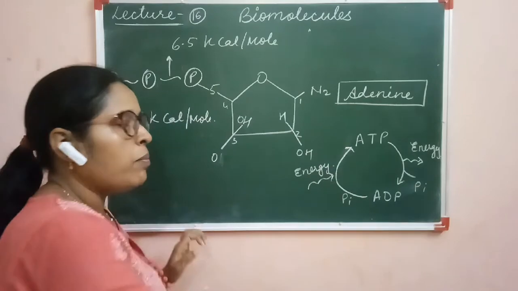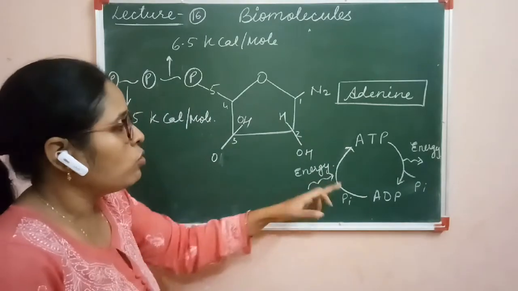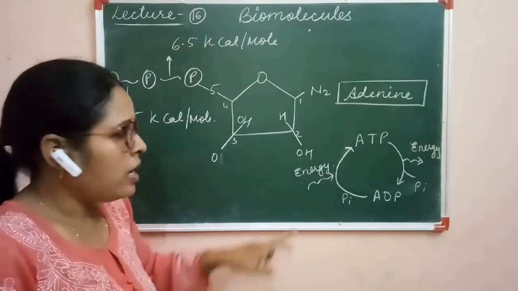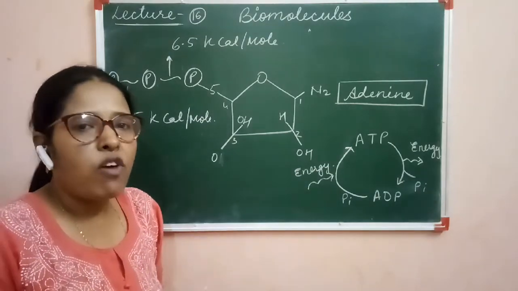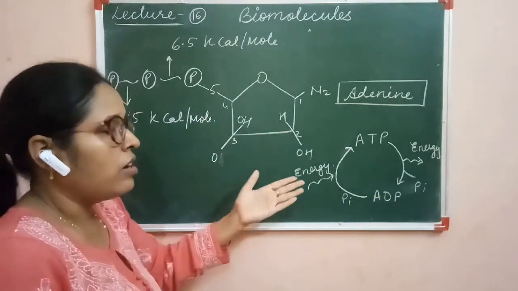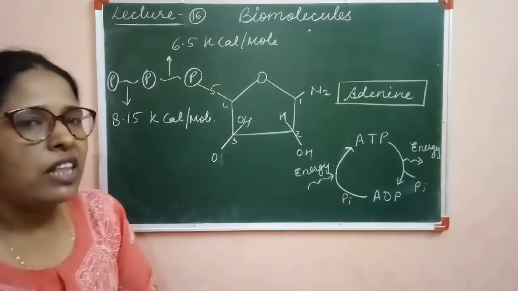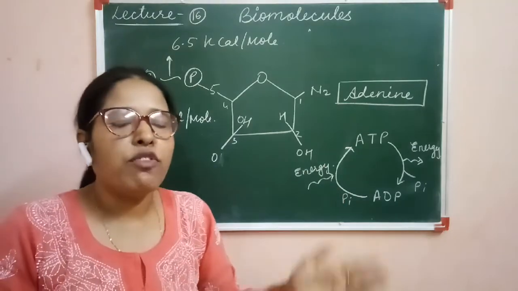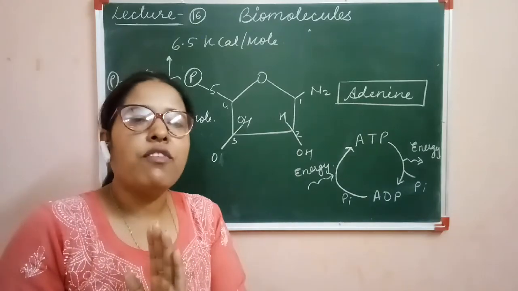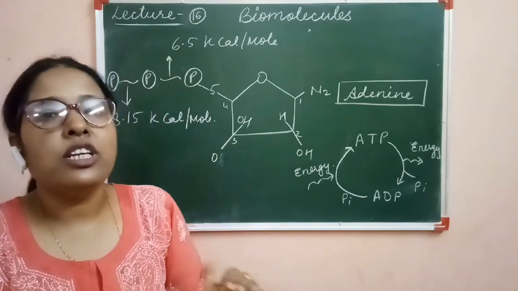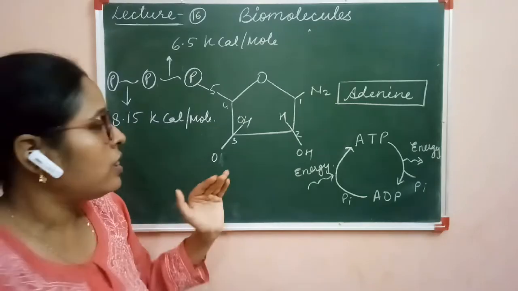Then this ADP will again be converted into ATP. Clear? This energy may be in the form of heat, maybe in the form of light. We know that in case of photosynthesis, the energy in the form of light is converted into chemical energy.